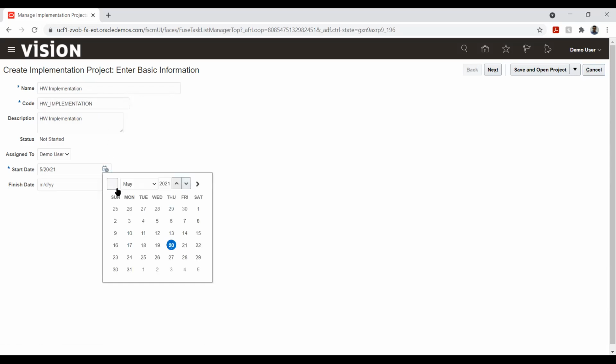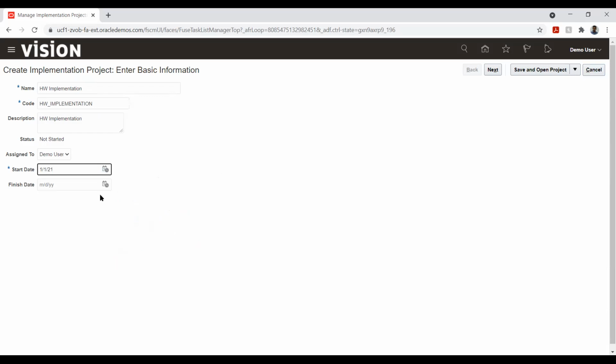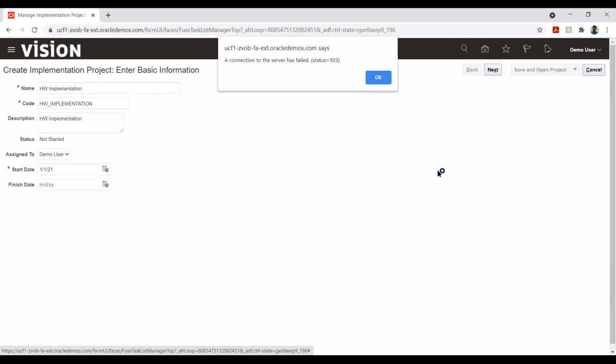I can give the start date and end date to it. Let me say it is 1st of January. For now, I'm not giving an end date, we can give it at a later point. We have two options here. I can click next and add the offering, or I can say save and open the project, and from there, I can add the offering.